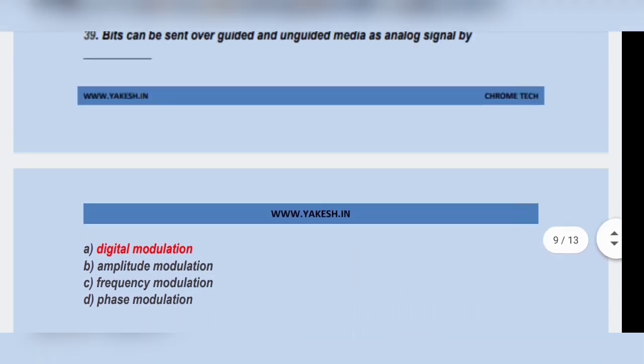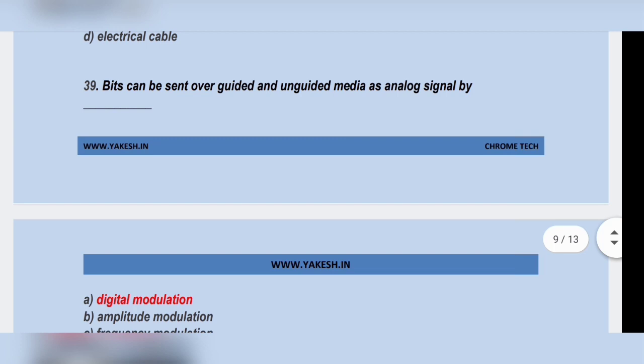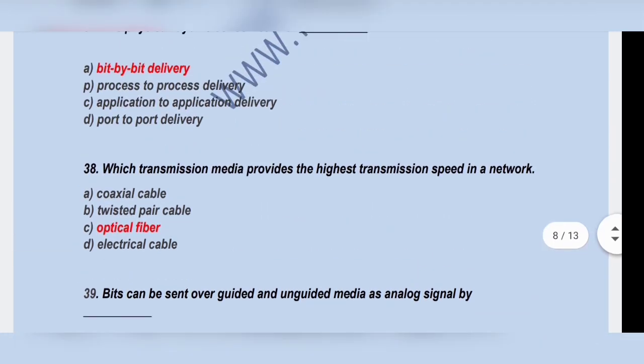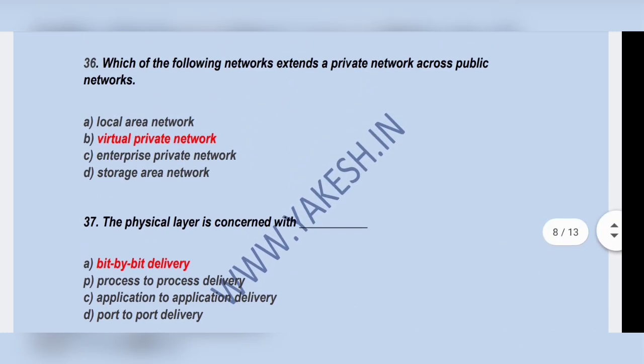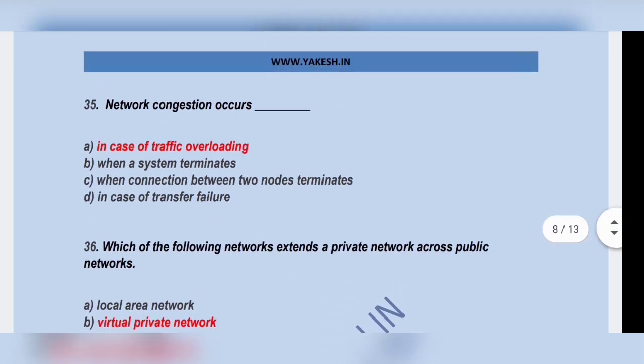Option A. Bits can be sent over guided and unguided media as an analog signal by digital modulation. Which transmission media provides the highest transmission speed in a network? Optical fiber. The physical layer is concerned with bit by bit delivery. Which of the following networks extends a private network across a public network? Virtual private network. Option B.